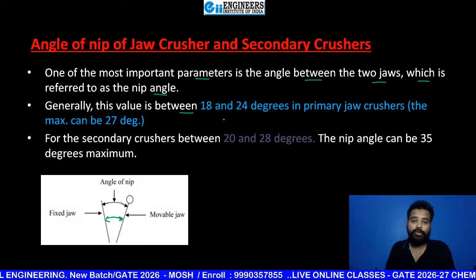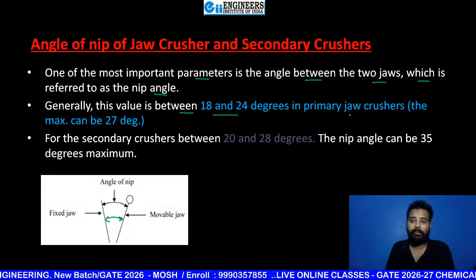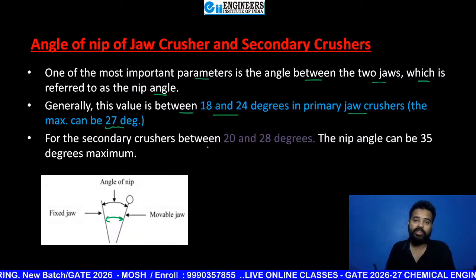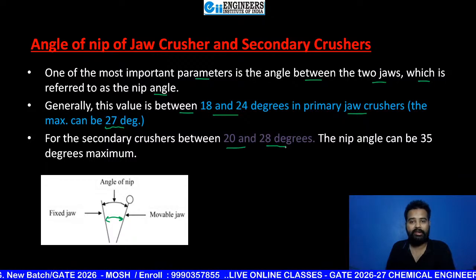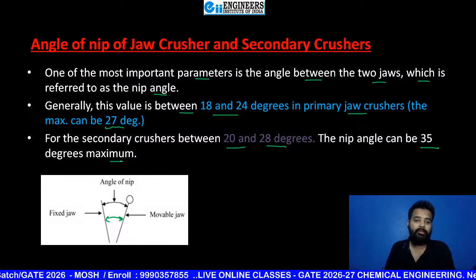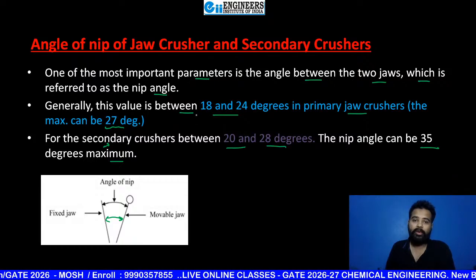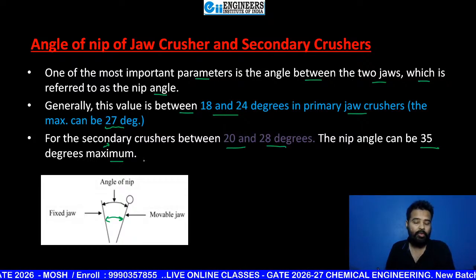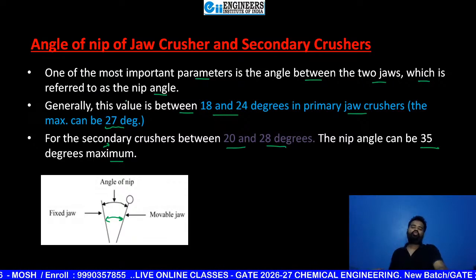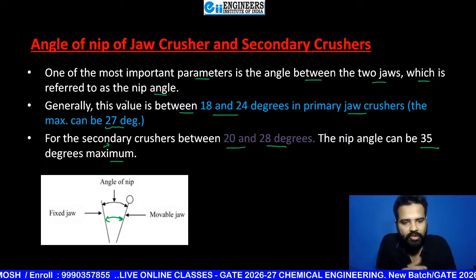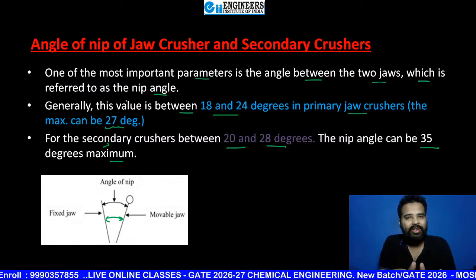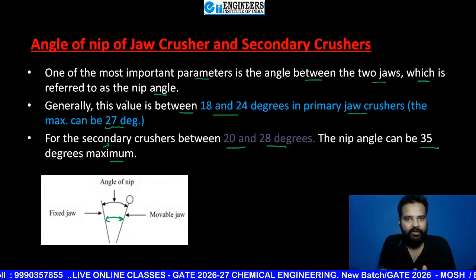Generally, this value is between 18 to 24 degrees in a primary jaw crusher, and maximum it can be 27 degrees. For the secondary crusher, it is between 20 to 28 degrees. The nip angle can be 35 degrees maximum for a secondary crusher. For primary, it is less. For secondary, it is more. So these are values you have to remember, and soon you will see more about this nip angle when you see the smooth roll crusher derivation.